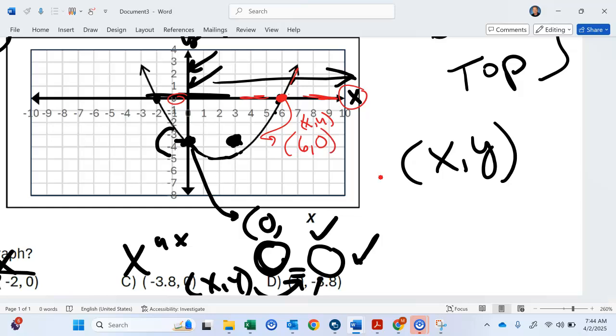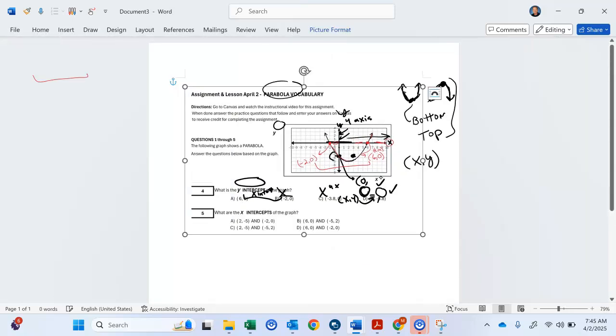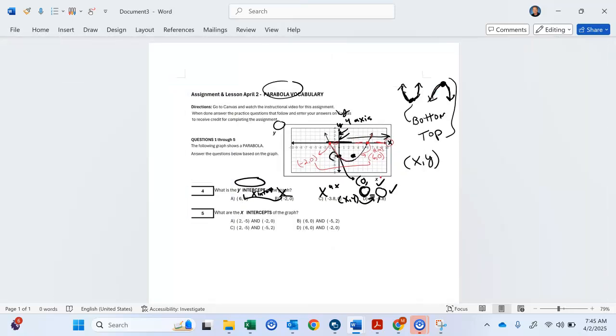But we also have another place over here where it crosses right there. So what's that point? Well, that's going to be the x is -2 and the y is 0. So that means we are able to see which one here. So this one has, this is okay, but that's not. Okay, so these are not okay.